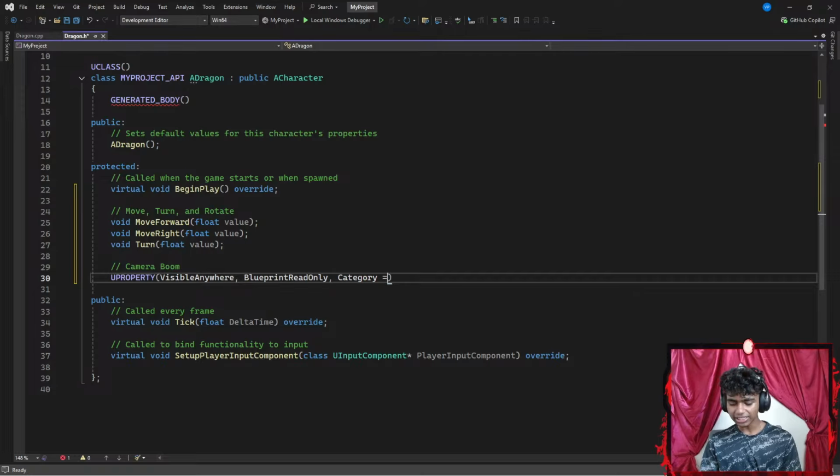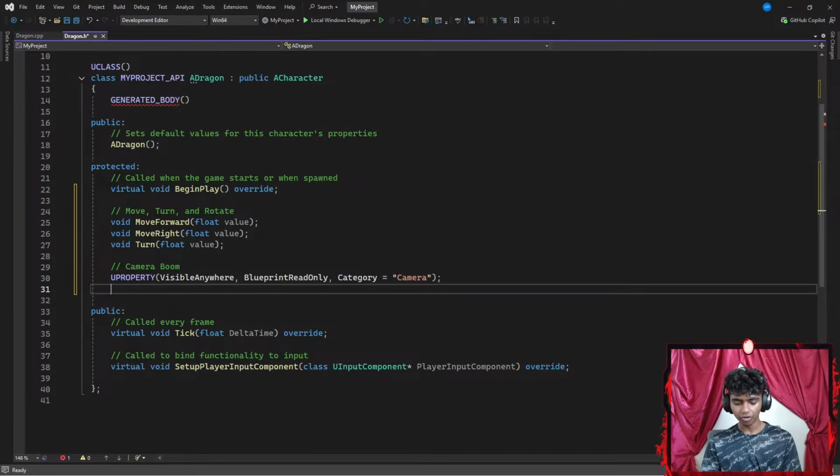Okay, let's go with category, which is going to be equal to Camera, ending with a semicolon. And then once I'm done with this, I'm going to create a USpringArmComponent, which is going to be represented by a pointer called CameraBoom. Before that, I'll remove the semicolon from here. There we go, ending with a semicolon.